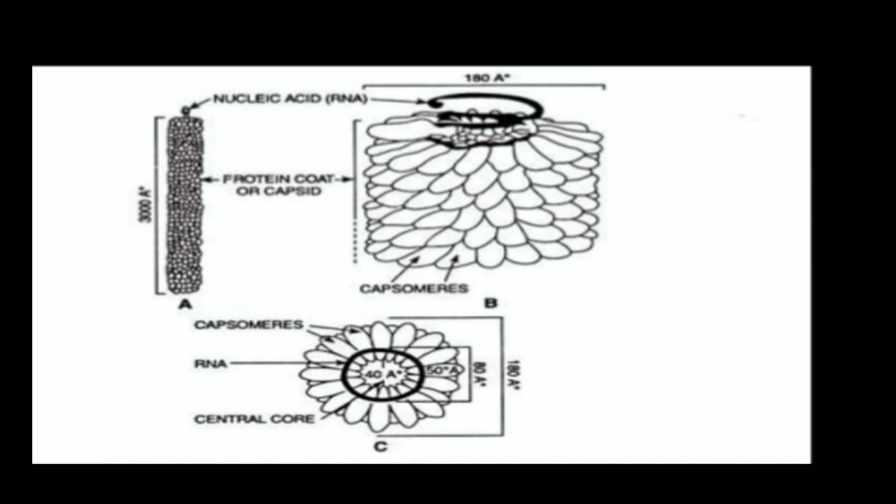Then the nucleic acid, that is the RNA, is present inside that capsid, which shows a diameter of 180 angstrom unit and a length of 3000 angstrom unit, right? Then many capsids form the capsomers. So this is the clear cut structure of this virus.